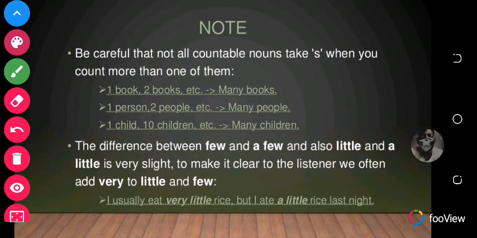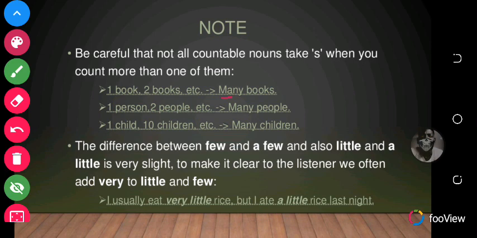Note: be careful that not all countable nouns take s when you count more than one of them. Example: one book, two books, etc. Or when you're using the quantifier many, add s, so many books. Okay.